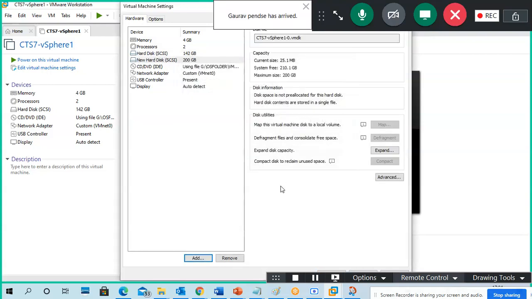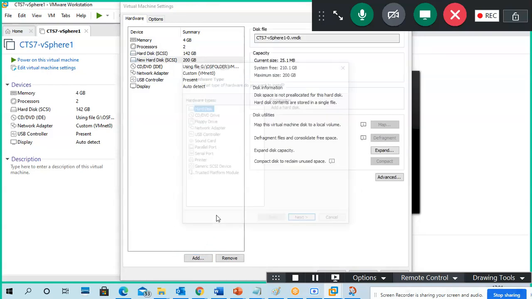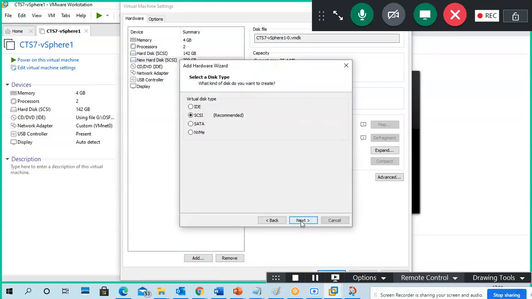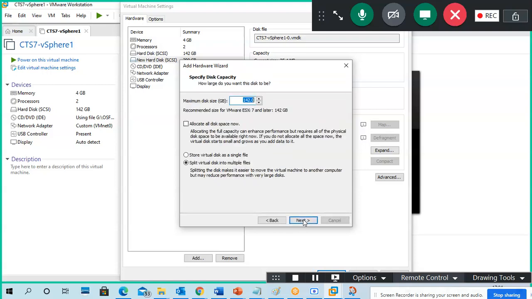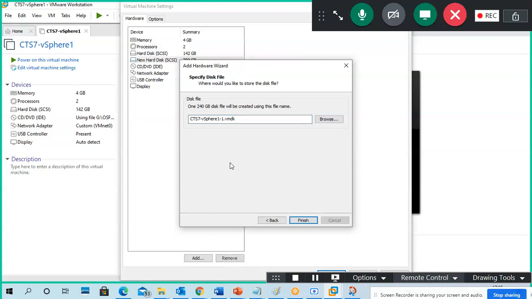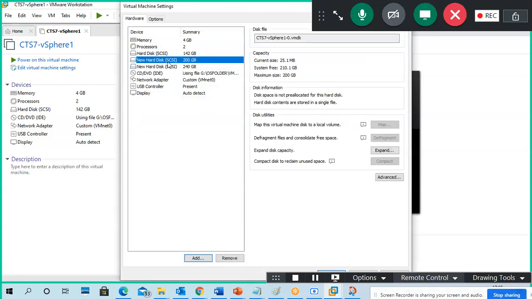Finish. If you want more, you can add more hard disks; these are directly attached storages. Next I will add another one, like 240 GB. Any size you can add. To make a difference, I am adding different sizes. See, this is 200 GB, this is 240 GB.